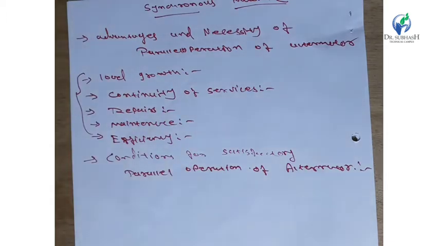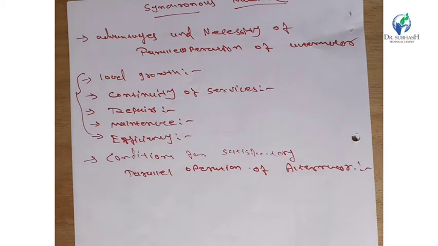The next point is that the terminal voltage of the incoming alternator must be the same as the bus bar voltage, in terms of RMS value. The next one is that the generated frequency of the incoming alternator must be the same as the bus bar frequency.